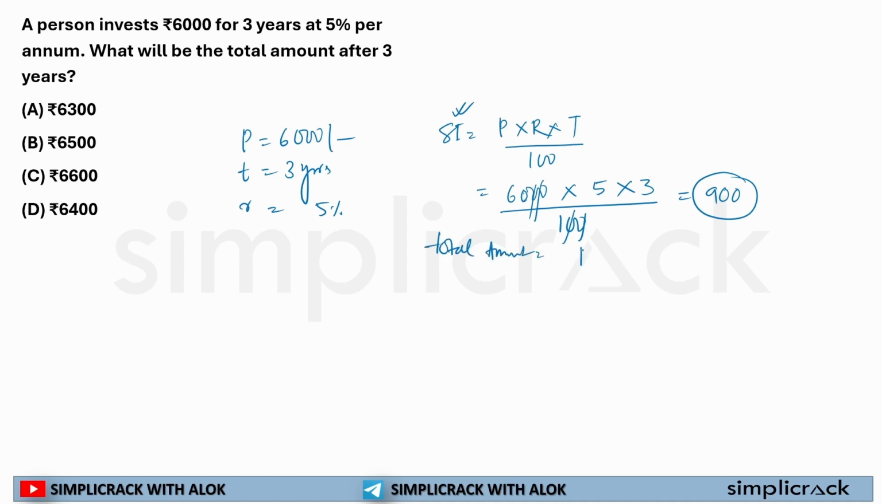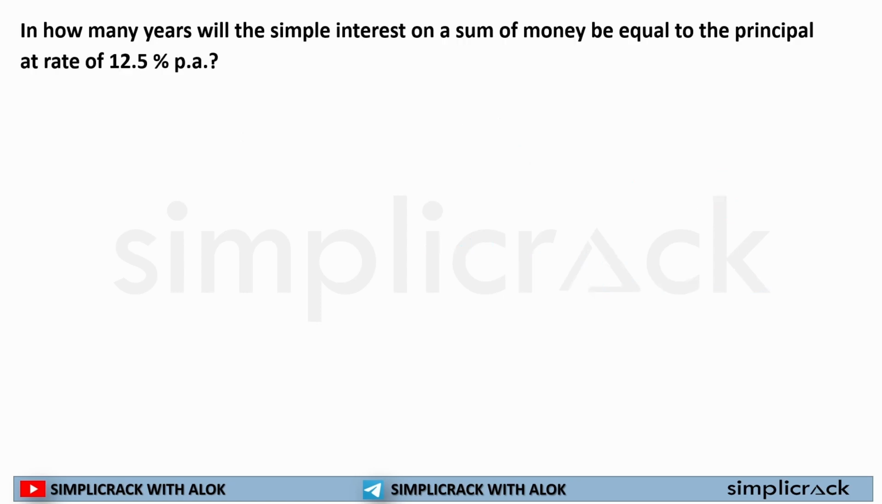So what will be total amount? Principal plus simple interest. My principal is 6,000 plus my simple interest is 900. So my total amount will be 6,900. There is a typing error. 6,900 is my total amount after 3 years. See how easy it is. Let's solve one more question.